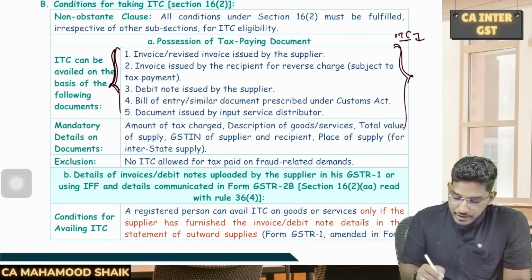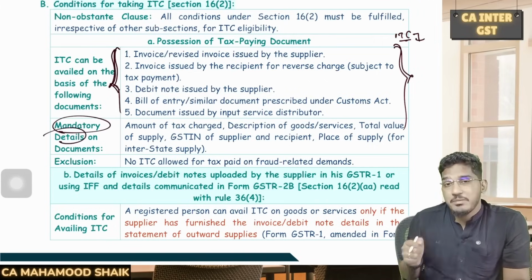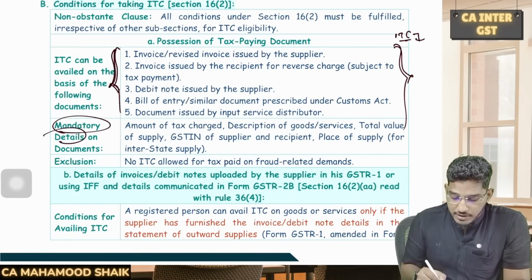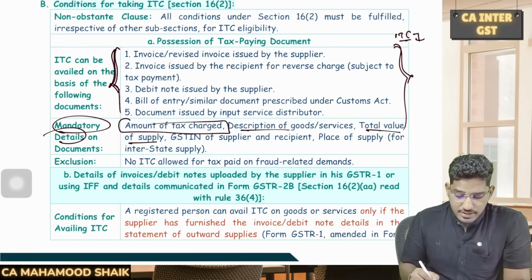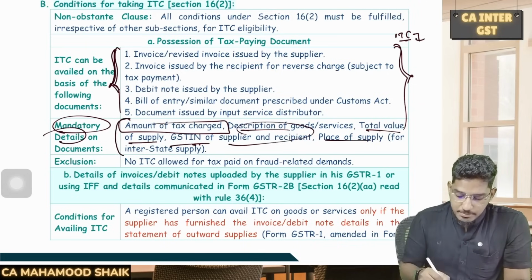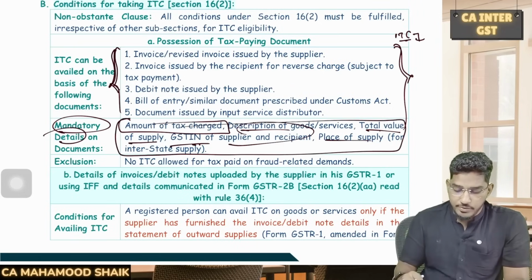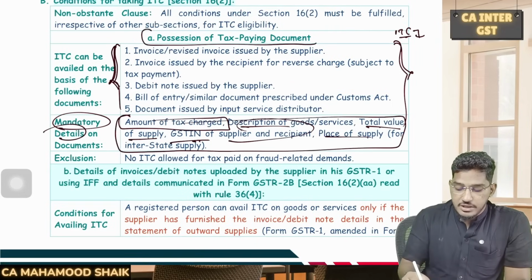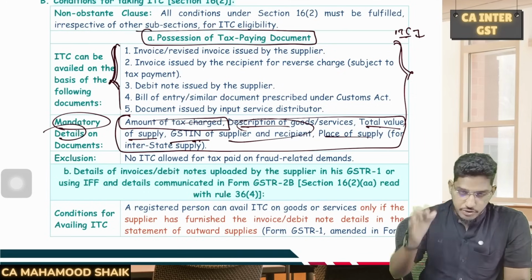input tax credit. And in those documents also, some minimum mandatory details must be there. What are the minimum mandatory details which must be there in the document? It should contain minimum details like amount of tax charged, description of the goods and services, what is the total value of the supply, GSTN of the supplier and recipient, along with place of supply. These are the basic minimum required details on the tax paying document. So whatever it is, the first condition, the person whoever wants to avail input tax credit, he must have possession of some tax paying document.